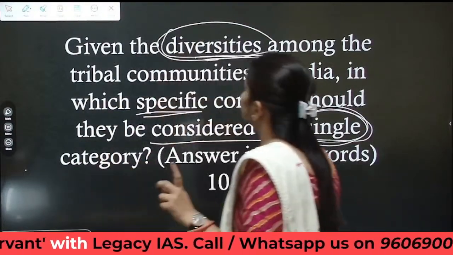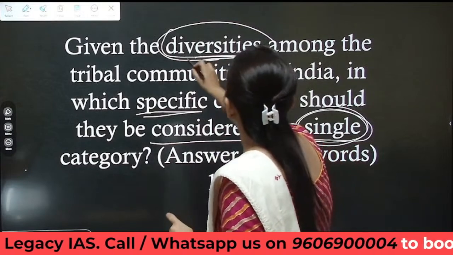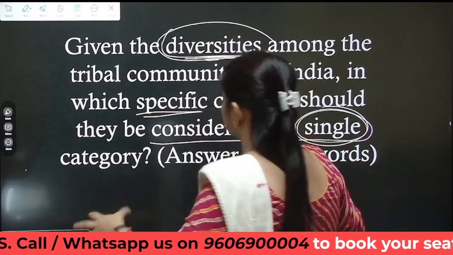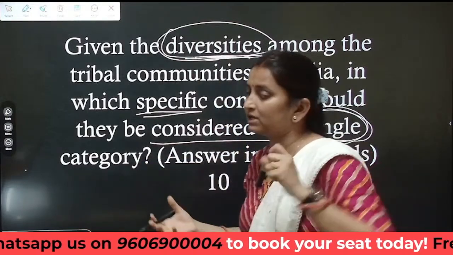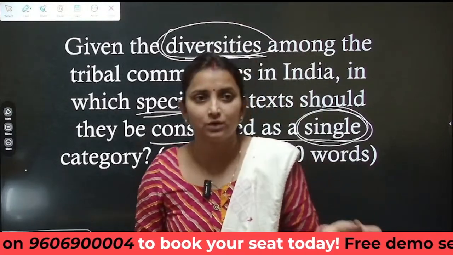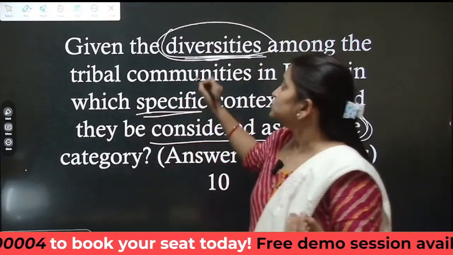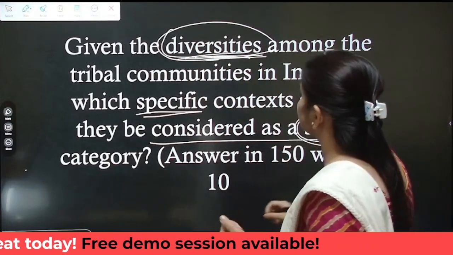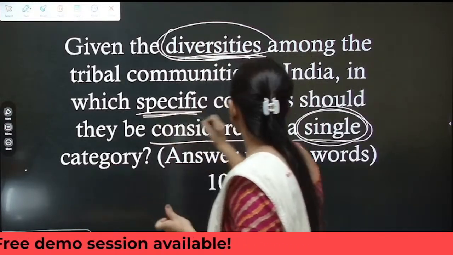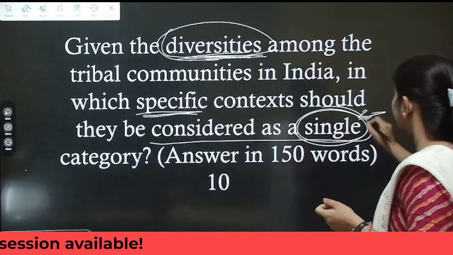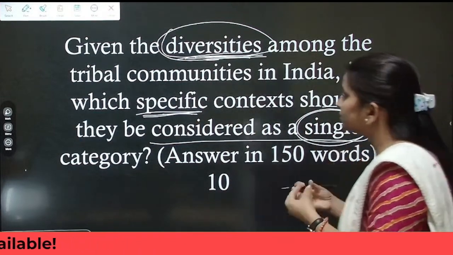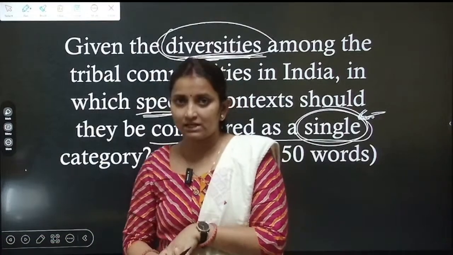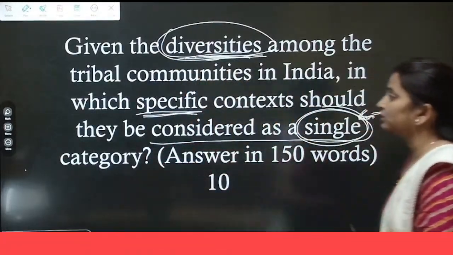The first keyword is diversity. There are several tribal communities in India, a total of 325 tribal communities, so they do have diversity. Within all this diversity, in what terms can we put tribals in a single category? That is the question.